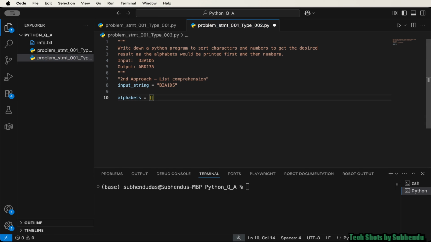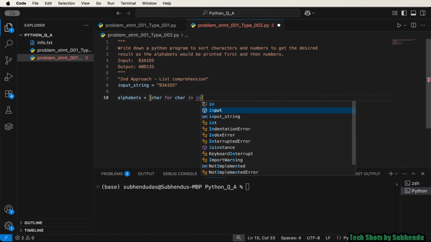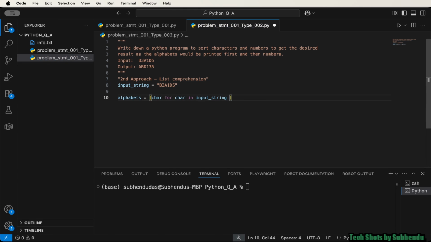And in list comprehension, first we need to write the expression, in the sense, char for char in input string. This is your expression, right? Thereafter, you need to put the condition if char.isalpha(), right?